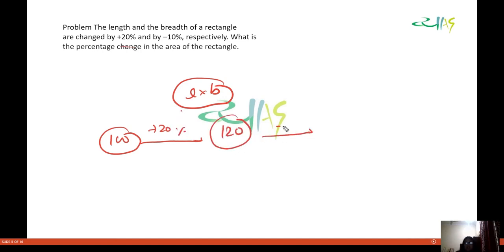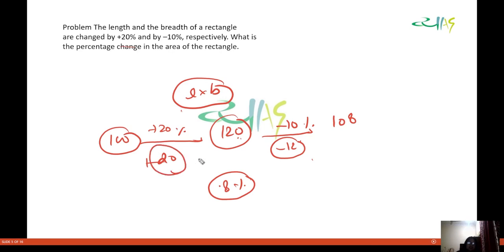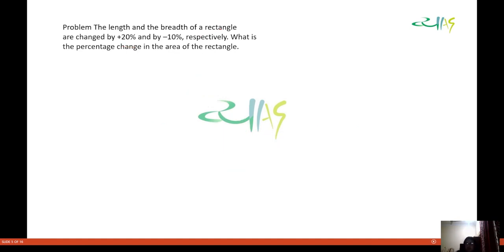Now this decreases by 10%, so then minus 12. So this becomes 108. So you have plus 20 and minus 12. That is 8% change. So this is so simple, guys.